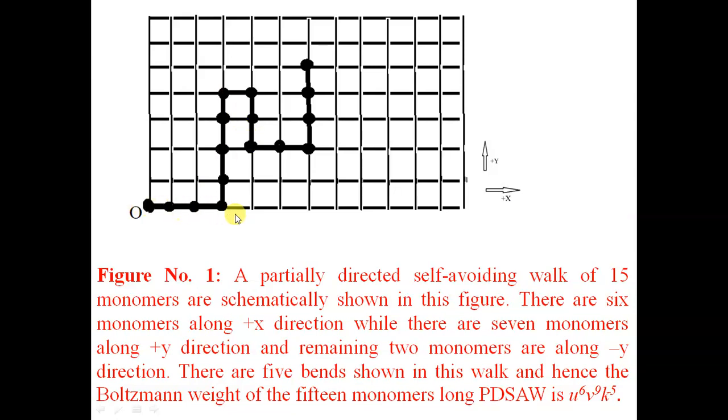So here plus x direction, plus y direction as well as minus y direction are permitted. This is the case of the two-dimensional partially directed self-avoiding walk, PDSAW, we call it. There are 15 monomers, out of which 6 monomers are along, say, plus x axis direction, 9 monomers along plus y and minus y direction, and there are 5 bends in the chain. This is one bend, another bend, second bend, third bend, fourth bend, and fifth bend. So the Boltzmann weight corresponding to this walk is u to the power 6, v to the power 9, and k to the power 5.